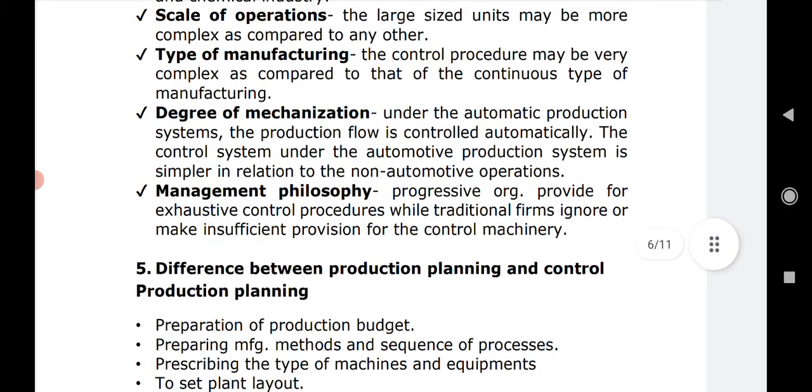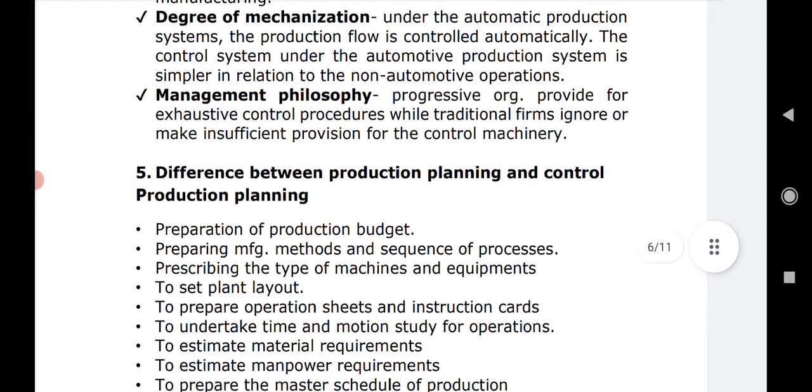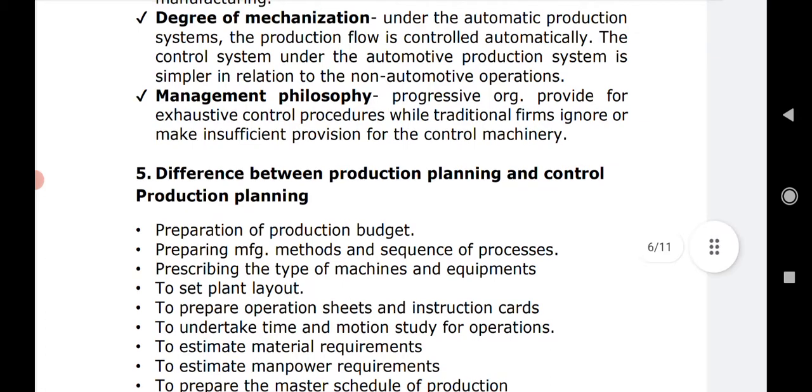Next comes degree of mechanization. That means to what extent you are using the machines. So under the automatic production system, the production flow is controlled automatically, because that is why it is automatic, right? And we do not need any kind of external controlling.